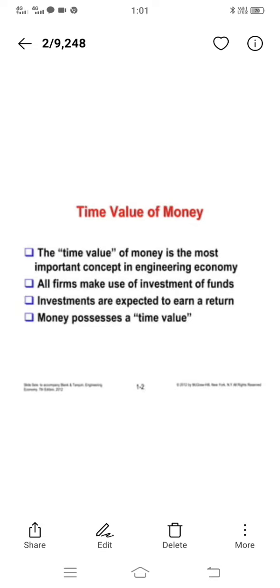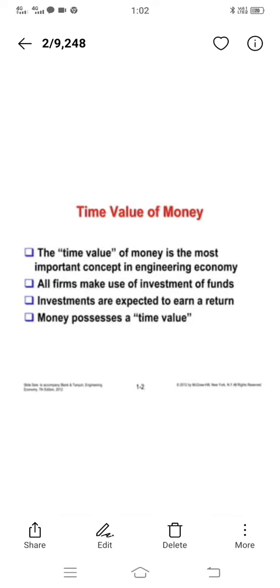That means if you want to invest in certain sectors, what return will you get after a certain time period? All banks and all firms make use of investment of funds to get a return, and to get maximum return in their future time.